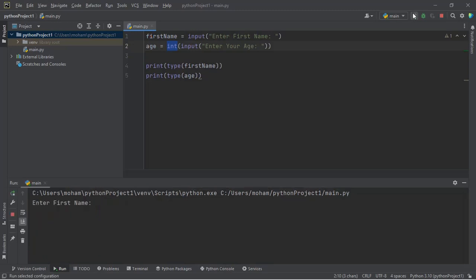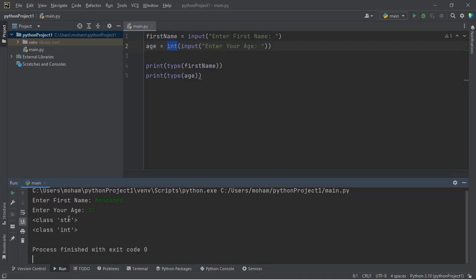All right, good. So when I run this code like this, it will ask me my name. I'll say Muhammad. Then age, I'll say 34. So you could see that we have the string, which is the first name, which is supposed to be a string. Then we have the age as an integer, typecasted. We've converted it to an integer. So it is very, very essential to know all these things and how it works.